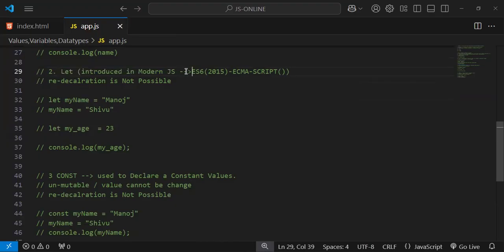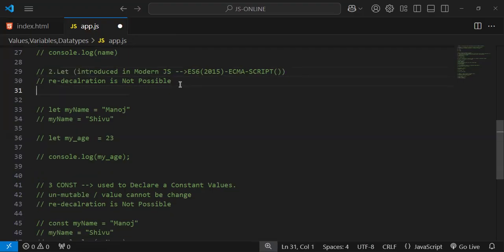Modern JavaScript starts from ES6, in the year 2015, right? From there we started using those things in our script or our program. And then in this, redeclaration is not possible, but